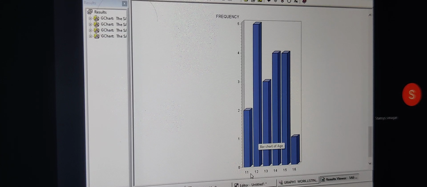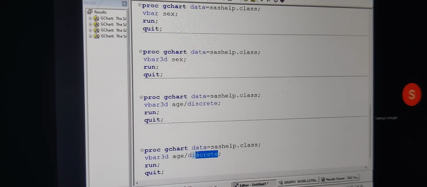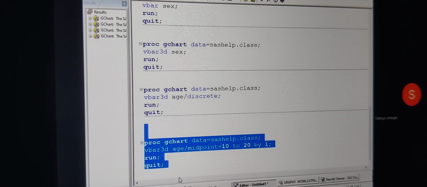Okay, but I do not want to have it in this way. I want to have it in my own way. I want to have 10, 11, 12, 13, 14, 15, 16, 17, 18, 19, 20. We do not have data for 10, 17, 18, 19, 20, but I want to show that in my graph. If you want to have your own midpoints, we know what we should do. Instead of writing discrete, we are going to specify an option called midpoints is equal to. I want to have midpoints from 10 to 20 by 1. That gives 10, 11, 12, 13, 14, 15, 16, 17, 18, 19, 20. But do we have data for that? No.